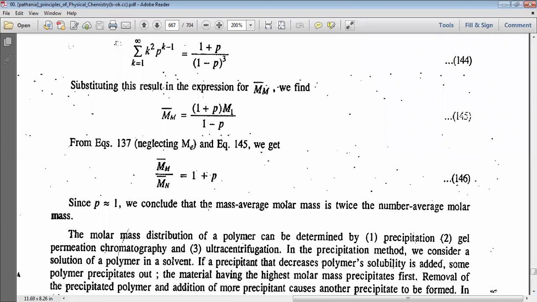From the above calculation, Mw by Mn bar equal to 1 plus p. This is a very important equation. Mw bar by Mn bar equal to 1 plus p. When p